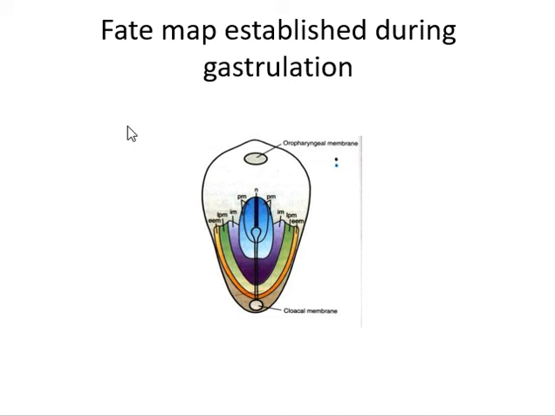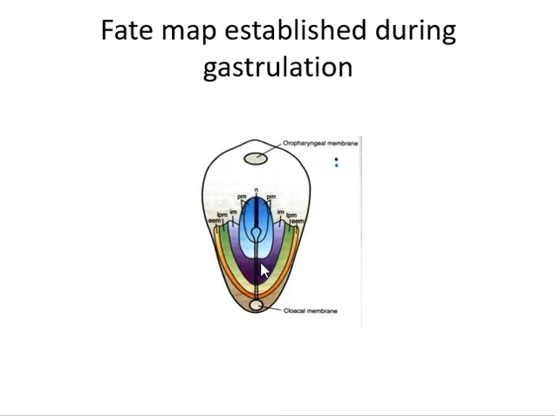The cells are coming from the epiblast and moving towards the primitive streak. The first cells, which move from the node and the cranial end of the streak, will form the notochord and precordal plate.